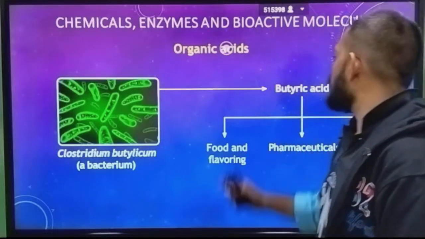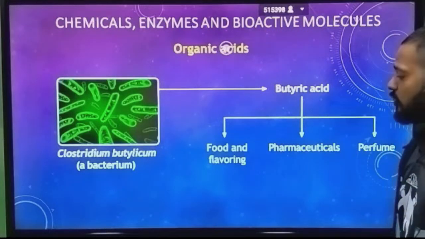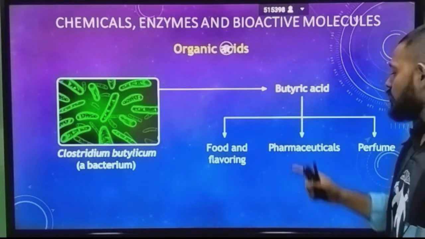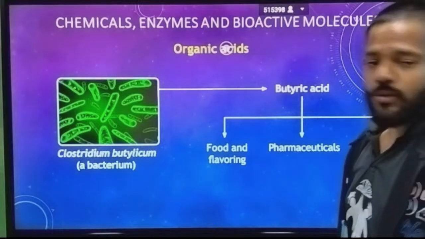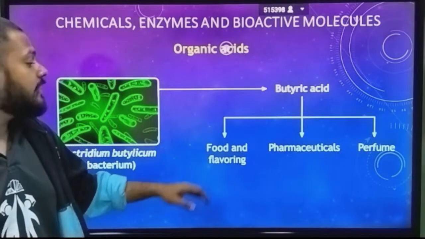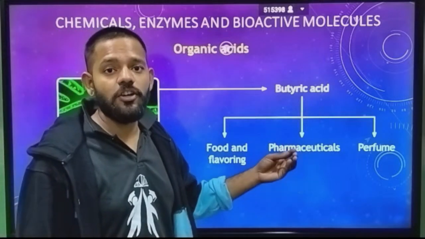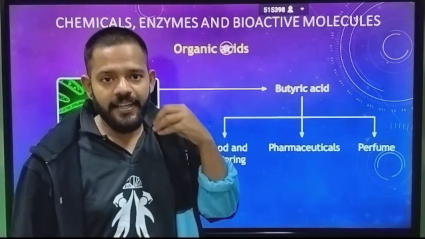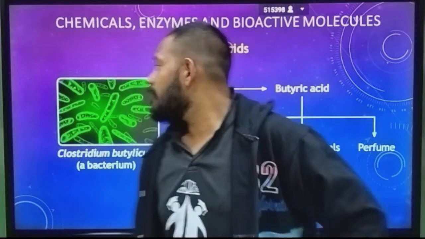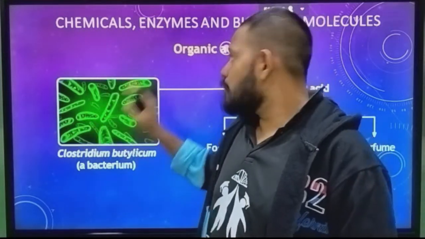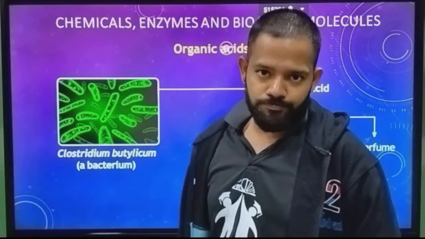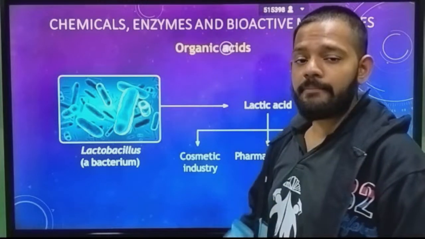The next organic acid is butyric acid. It is used in food as a flavoring agent, in pharmaceuticals for producing drugs, and in perfumes. The organism used to produce butyric acid is Clostridium butyricum, again a bacterium.